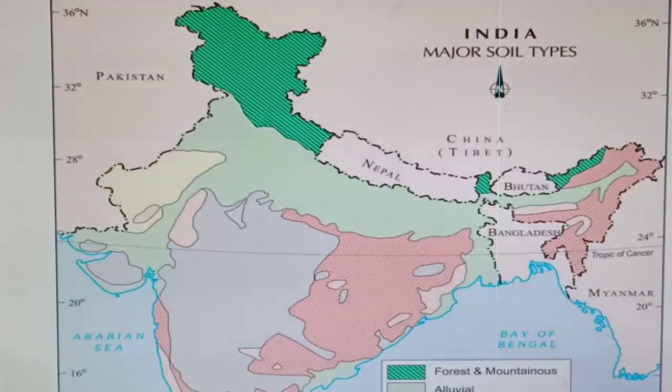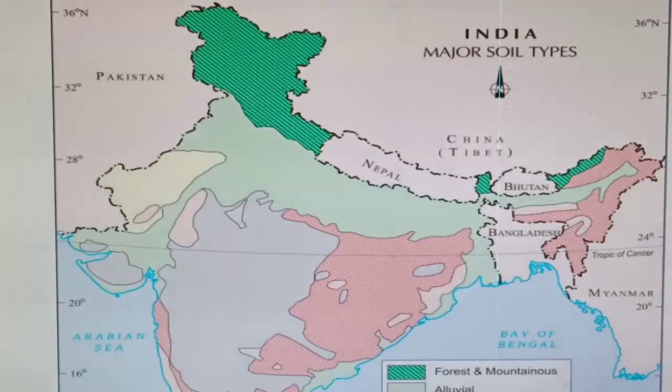Number one, the most fertile soil, that is alluvial soil, black soil, red and yellow soil, laterite soil, arid soil, forest and mountainous soil. How many soils are there? Six. Number one, alluvial. Number two, black. Number three, red and yellow. Number four, laterite. Number five, arid. And number six, forest and mountainous soil.